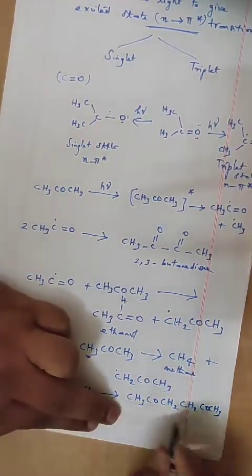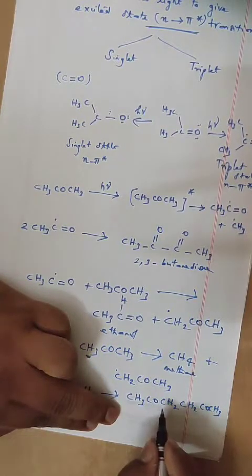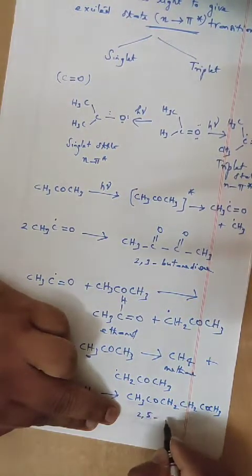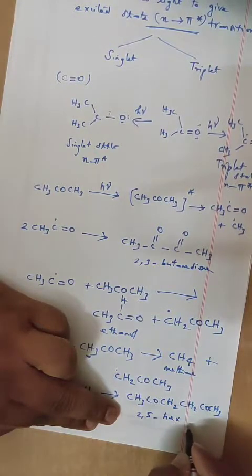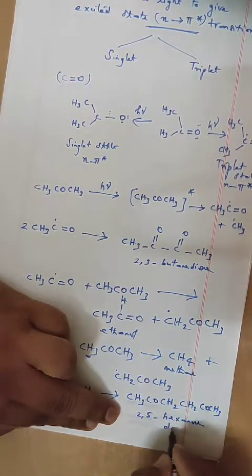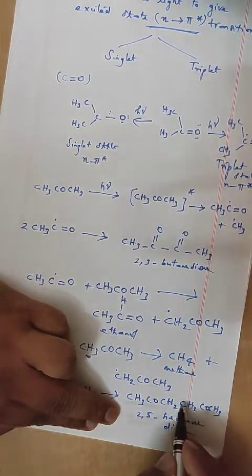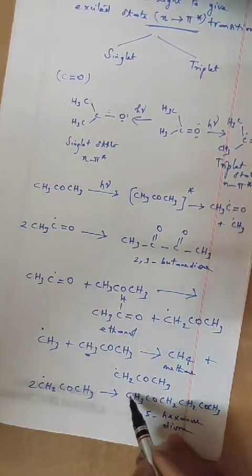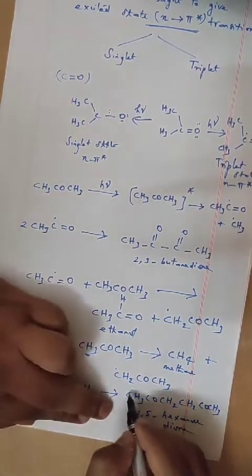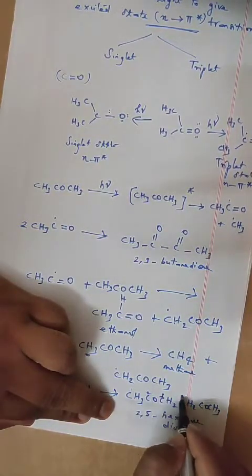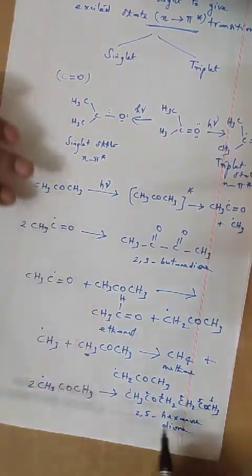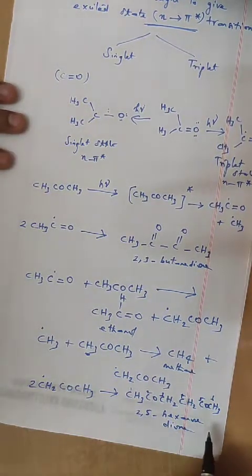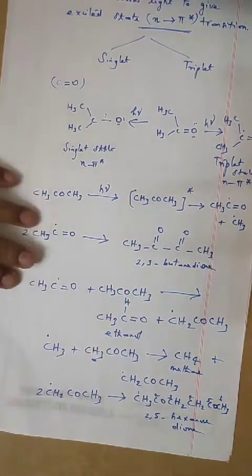You can number it 1 2 3 4 5 6, so in the second and fifth positions we have carbonyls, giving 2,5-hexanedione. Understand?